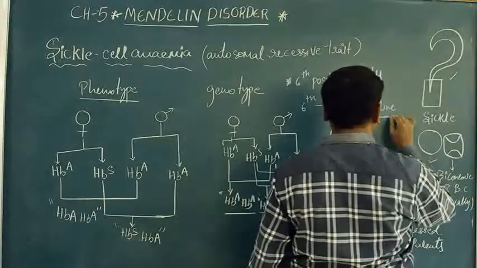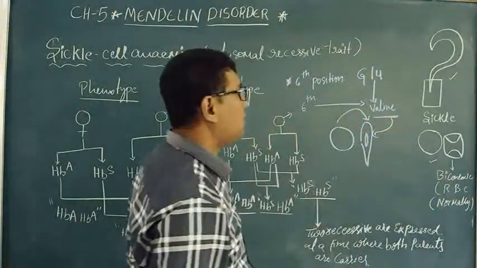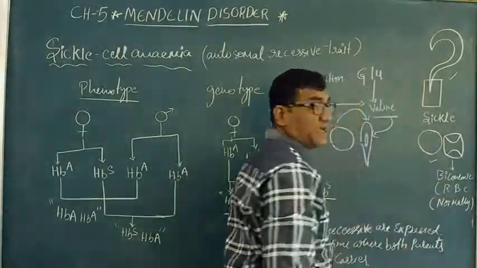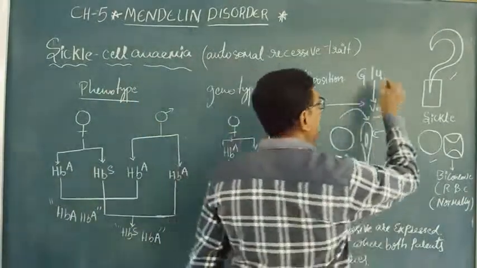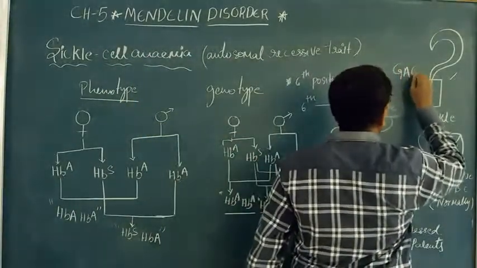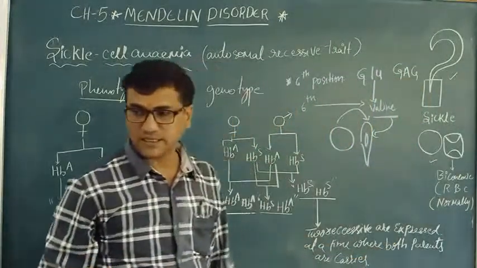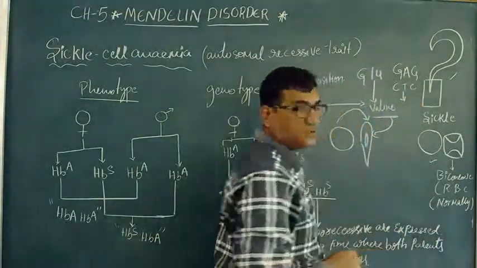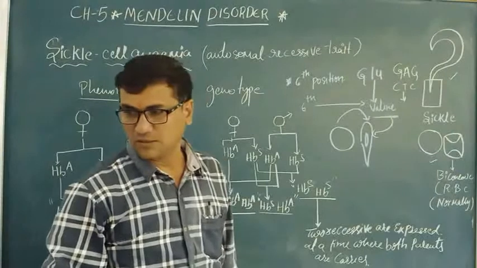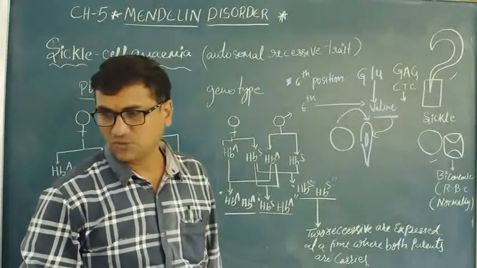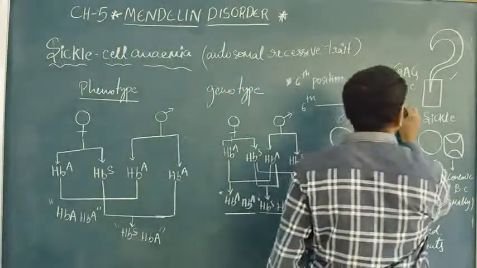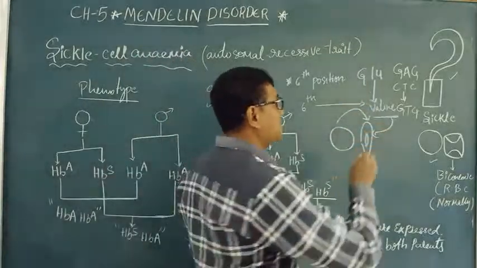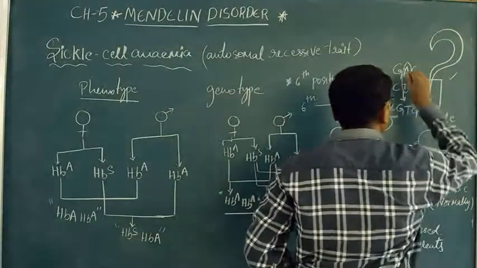As a result that will affect the elongation of the cell. So in the place of GAG, CTC, that is replaced with GTG. As a result, A is replaced.